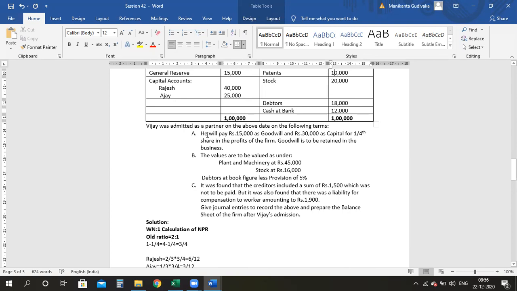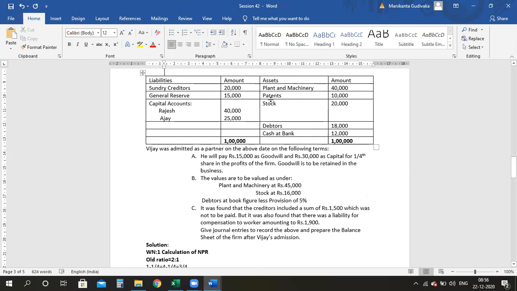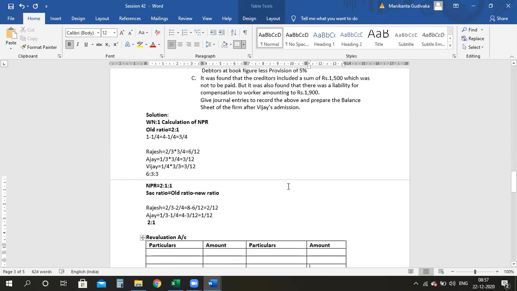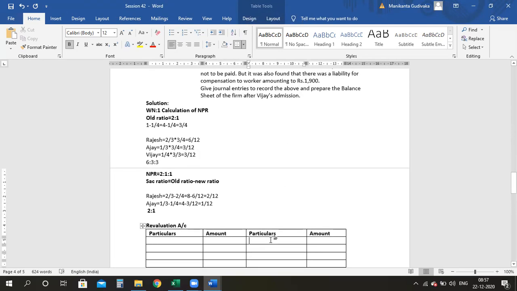Clear, everyone? Any doubts? No, ma'am. Right? Now the value of plant and machinery: earlier my plant was standing at 40, now it has increased by 5,000. So I have to do that in the revaluation. Whenever the asset value is increasing, it is asset account debit to revaluation. So come here and write by plant and machinery 5,000, because there is an increase of 5,000.